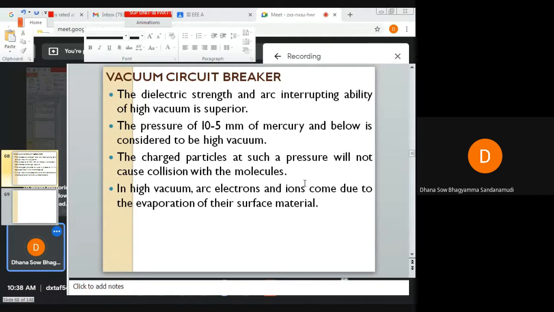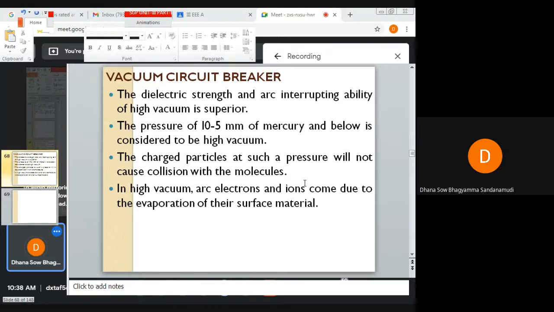When compared to all the other circuit breakers, it is observed that the dielectric strength and the arc quenching ability, or arc interrupting ability, of high vacuum is superior. If you compare the high vacuum dielectric strength and arc interrupting ability with air and SF6 at atmospheric pressure, it is observed that the dielectric strength of high vacuum and the arc interrupting ability is high.